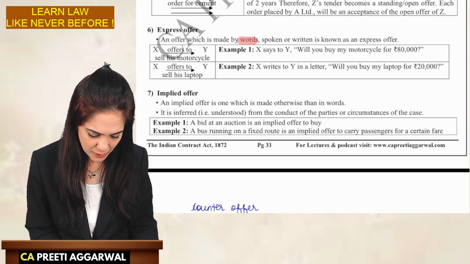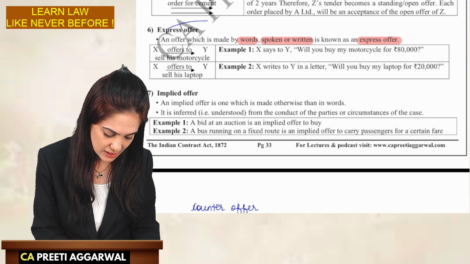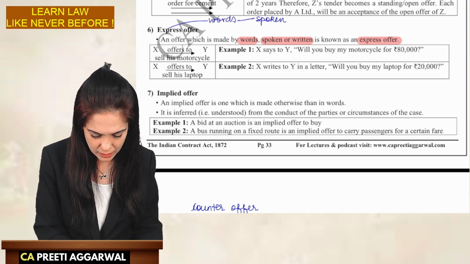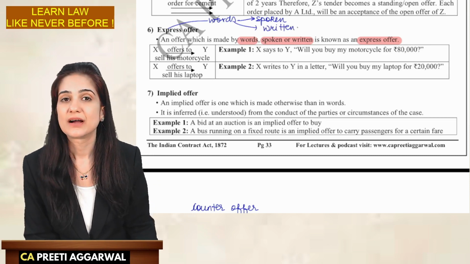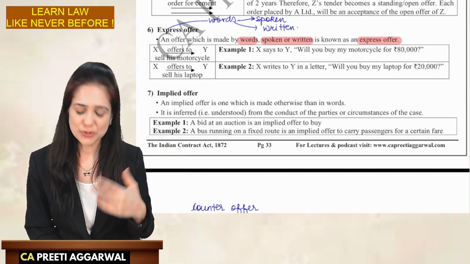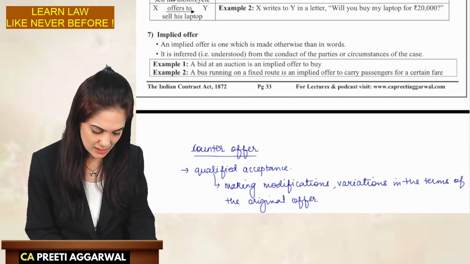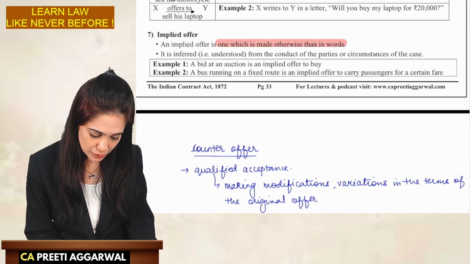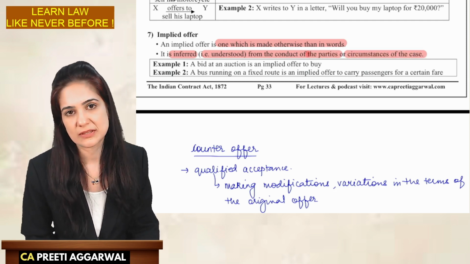Next, we have express offer. An offer which is made by words spoken or written is an express offer. So when words are used, either spoken or written, it's an express offer. When words are not used, it's understood from our action, conduct, facts, circumstances of the case. That's an implied offer. It is made otherwise than in words. It is understood, inferred from the conduct, action of the parties or circumstances of the case.